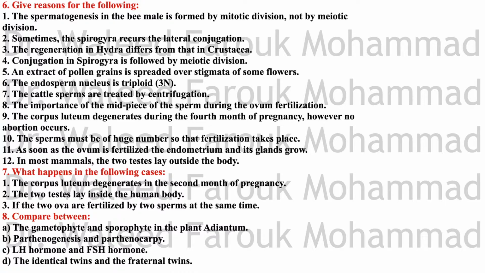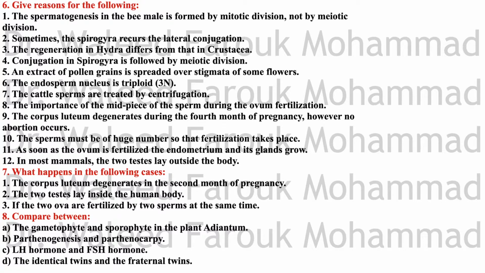As soon as the ovum is fertilized, the endometrium and its glands grow due to secretion of estrogen and progesterone, for stimulation of the growth of the endometrium that becomes rich in blood supply, necessary for the development of the embryo along the 9 months of pregnancy.